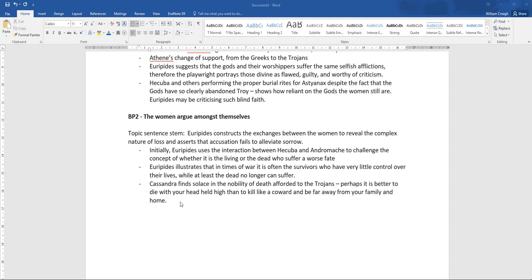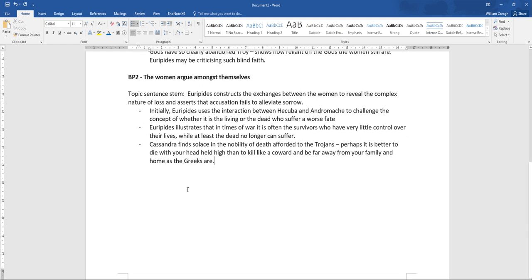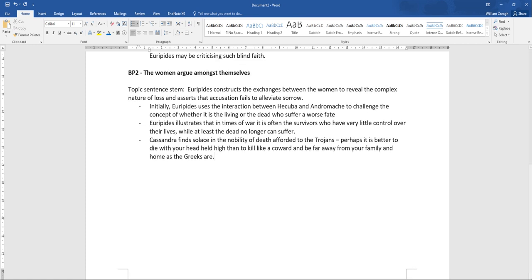Okay, so I've just added that note there. Cassandra finds solace in the nobility of death afforded to the Trojans. Perhaps it's better to die with your head held high than to live like a coward and be far away from your family and your home, as the Greeks are. All right, now on to body paragraph number 3.